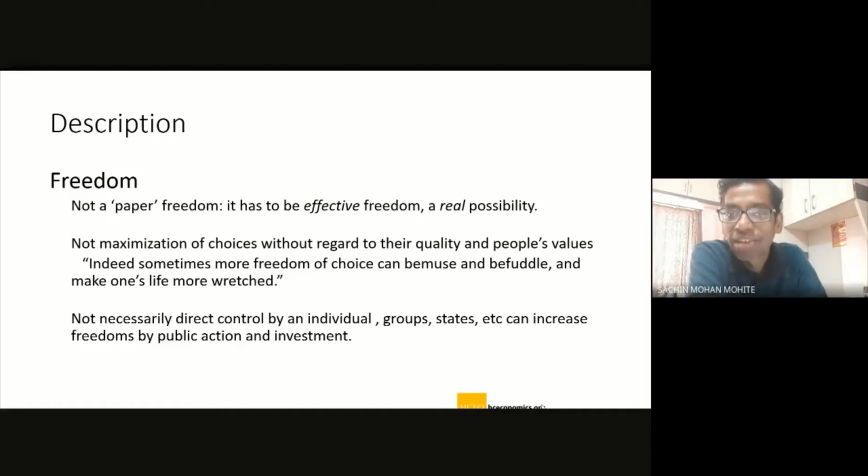But here Amartya Sen is emphasizing this particular point, that freedom should be understood in terms of what people are actually experiencing, what they are going through. Okay. And not on the basis of what is mentioned in the papers, what is provided in the ideal condition. He's not interested in that. He is measuring freedom in terms of the practicalities, how people are executing those. So he's basically interested in understanding that part of freedom. Right.